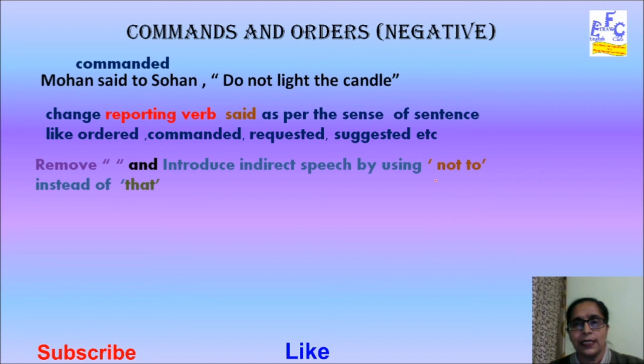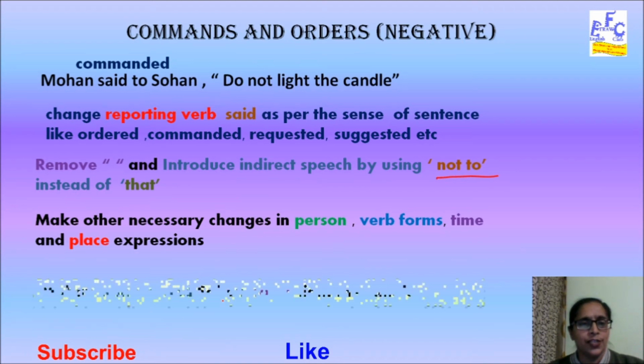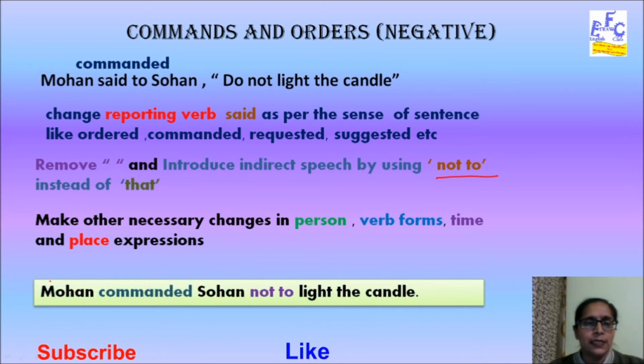So, instead of to we will be using not to, and other changes in person, verb forms, etc. are to be checked and used here to make other changes. Now, the sentence in indirect speech is: Mohan commanded Sohan not to light the candle. So, this way we have seen how we can change the commands and orders that are positive, and the commands and orders that are negative.